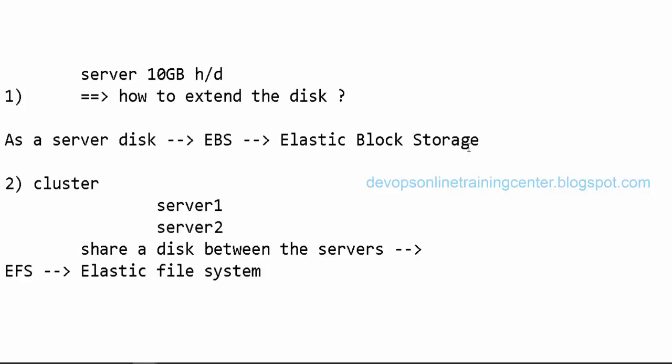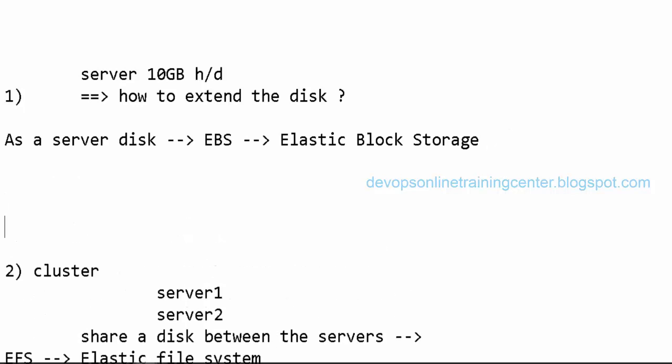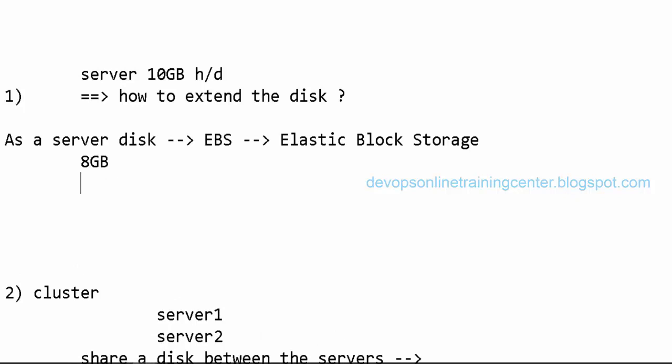So we would have seen first, while creating the virtual server itself, it was asking what is the hard disk size you need. By default, 8 GB was given, right? Now I want to extend the file system and I want to store more data. So how do we use it? We need to extend the file system, or we need to extend the disk. So how do we do that?